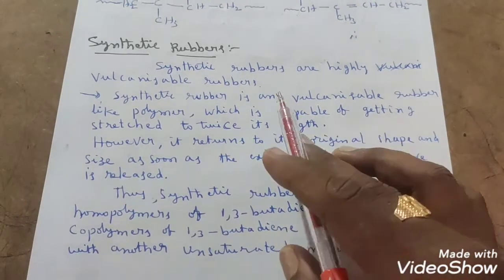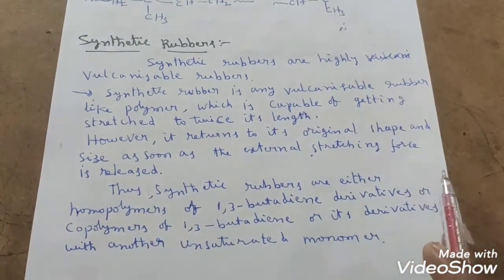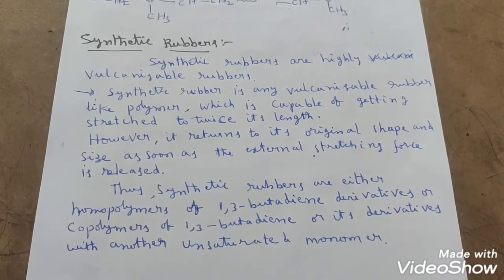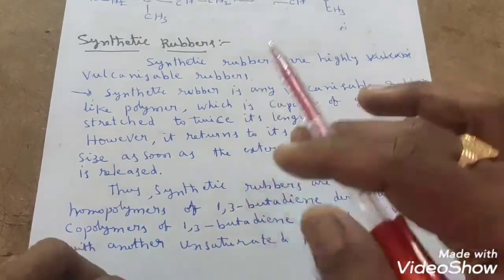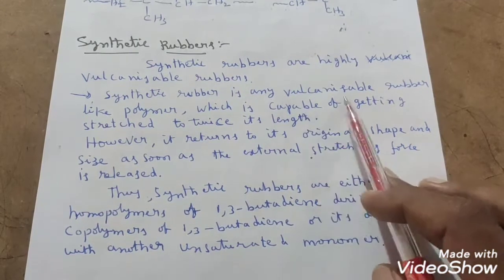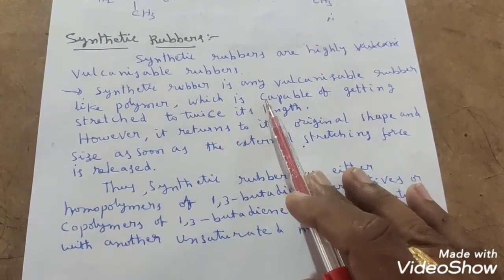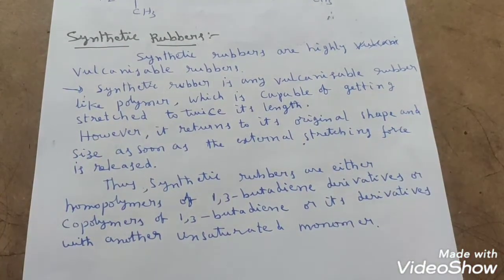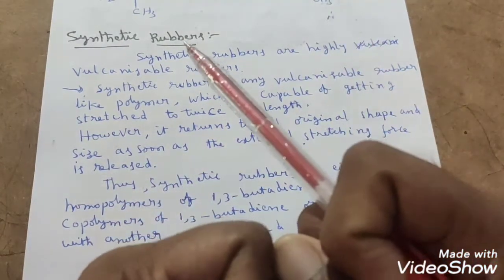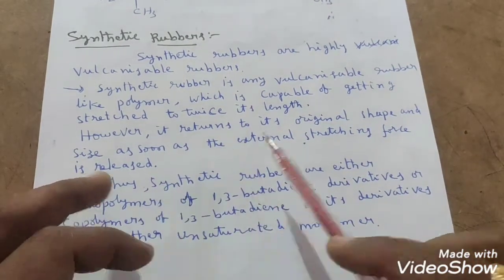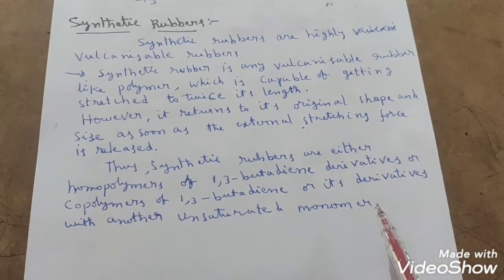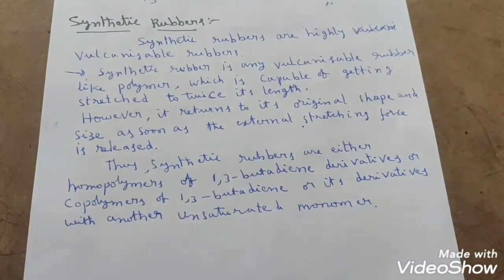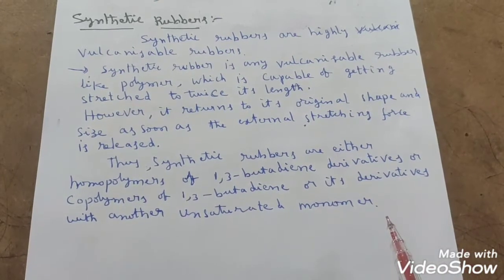Synthetic rubbers are highly vulcanizable rubbers. That means extensive cross linkings take place in the case of synthetic rubbers. So synthetic rubber is any vulcanizable rubber-like polymer which is capable of getting stretched to twice its length. However, it returns to its original shape as soon as the external stretching force is released, like natural rubber. The same thing here, right? Whenever the force is released, again it will come back to its original shape.